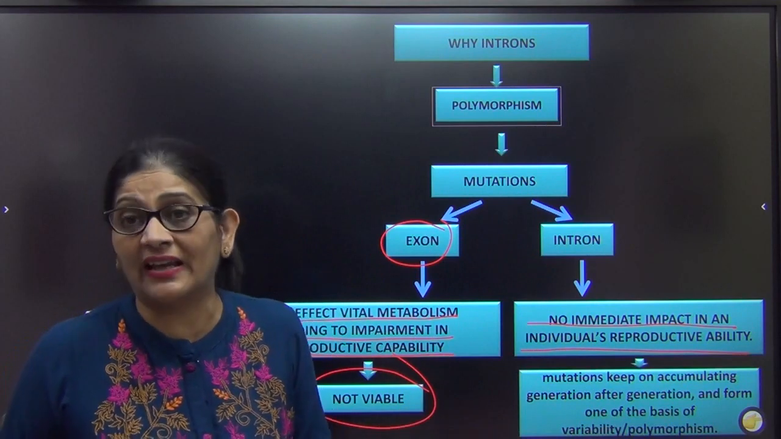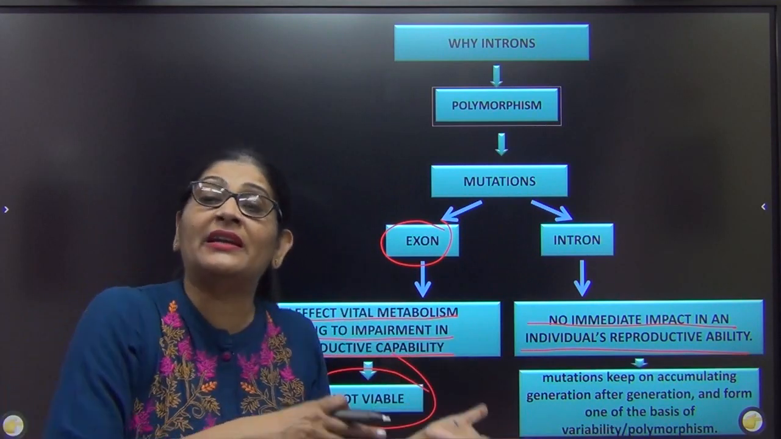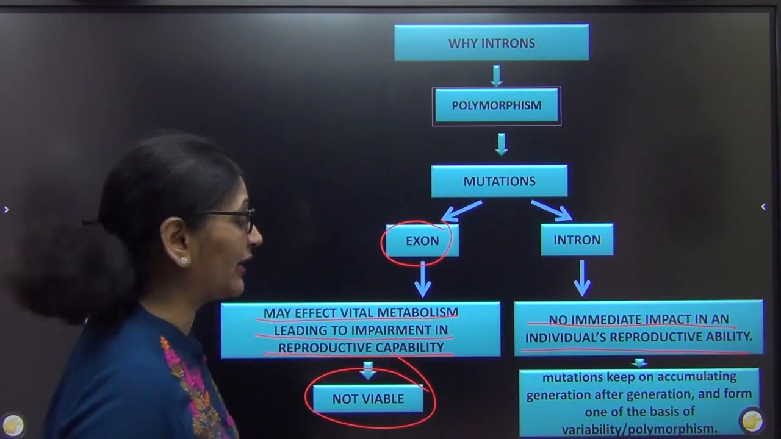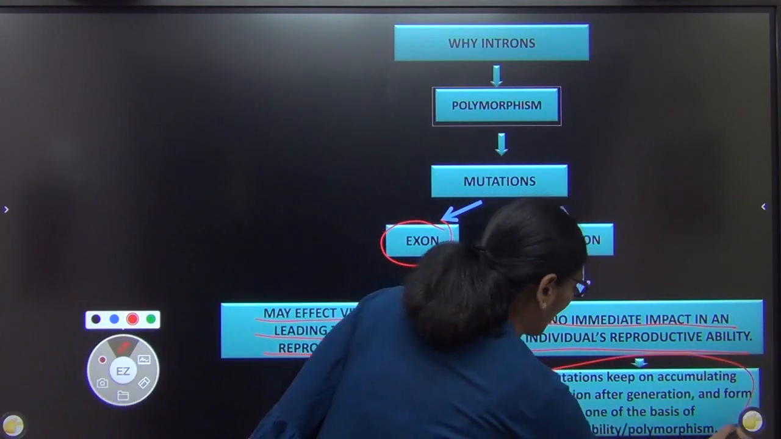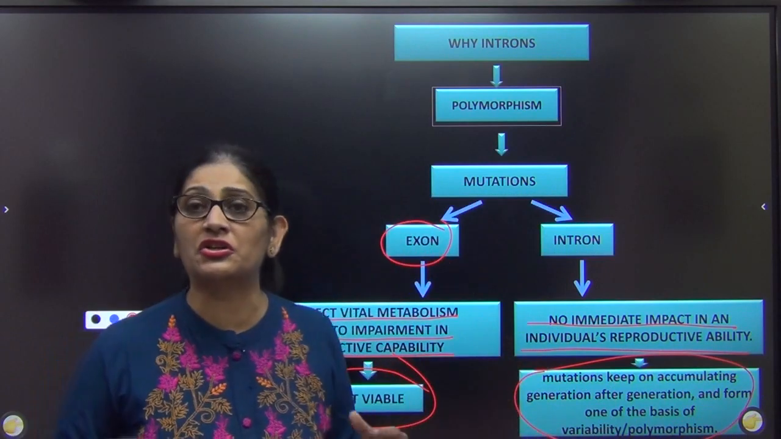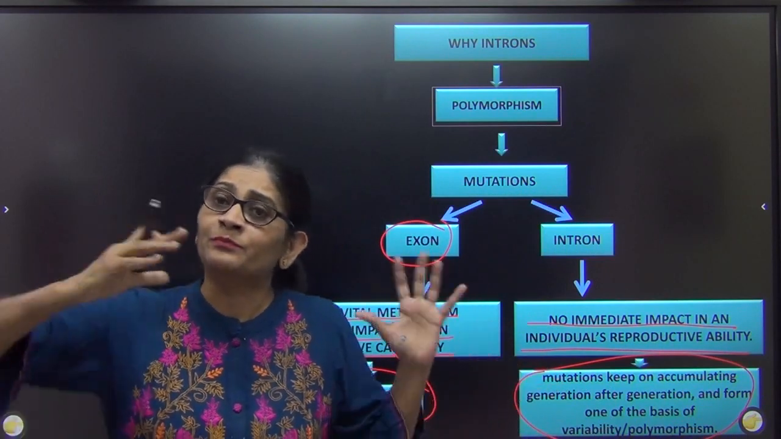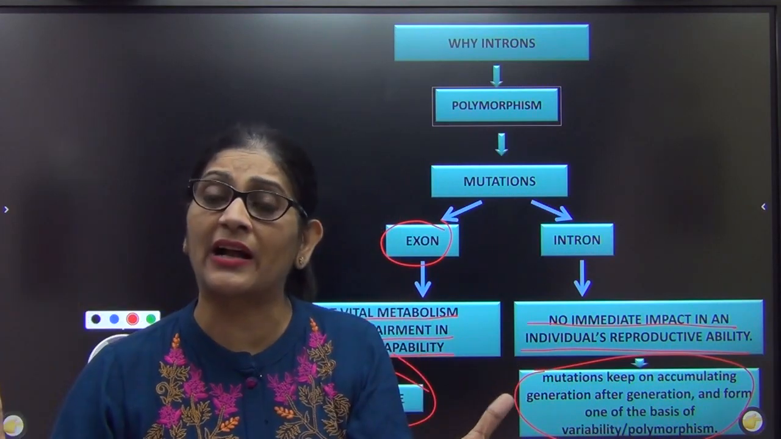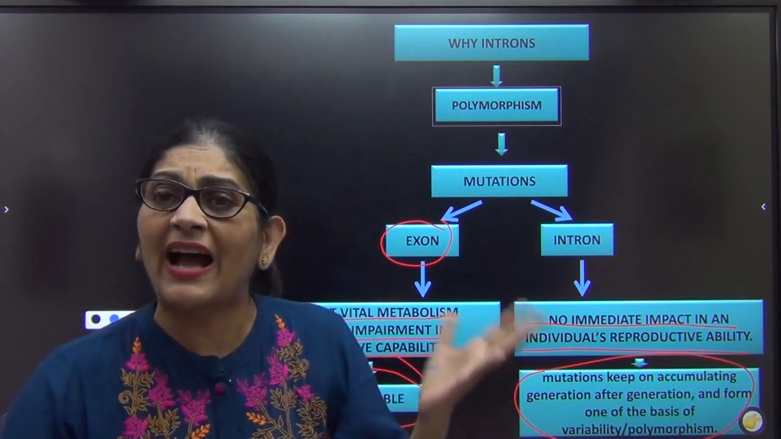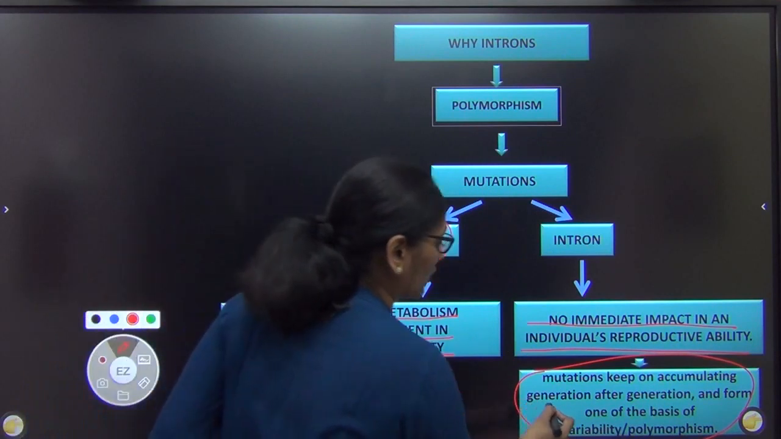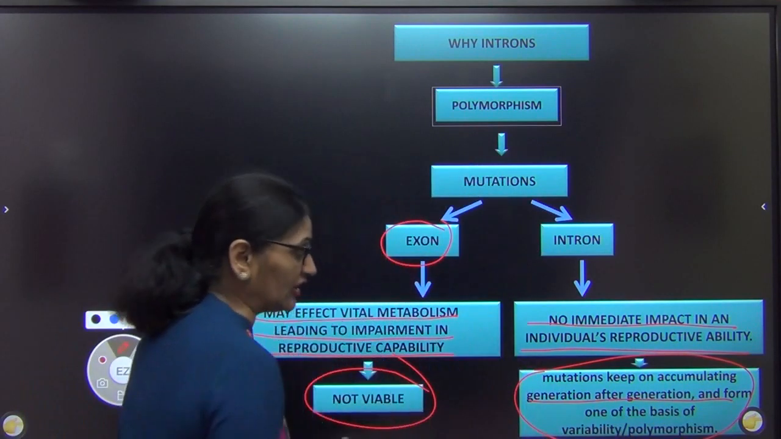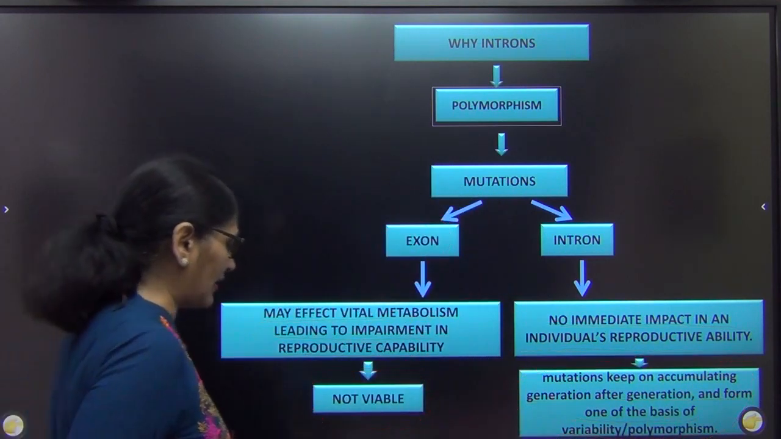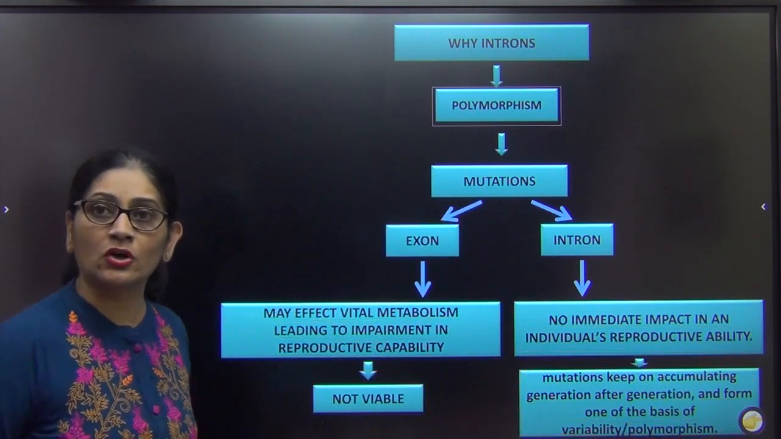There were no useful genes, right? So they were not doing any work before, and they are not doing any work now, so my body's metabolism is not going to be affected. As a result, they keep on accumulating generation after generation. I will get mutated, I'll make a third allele, pass it to the next generation, and there also a mutation will happen, another allele will be formed. So that way the alleles, mutations, go on accumulating generation after generation, and this is why the introns are polymorphic. Got it?